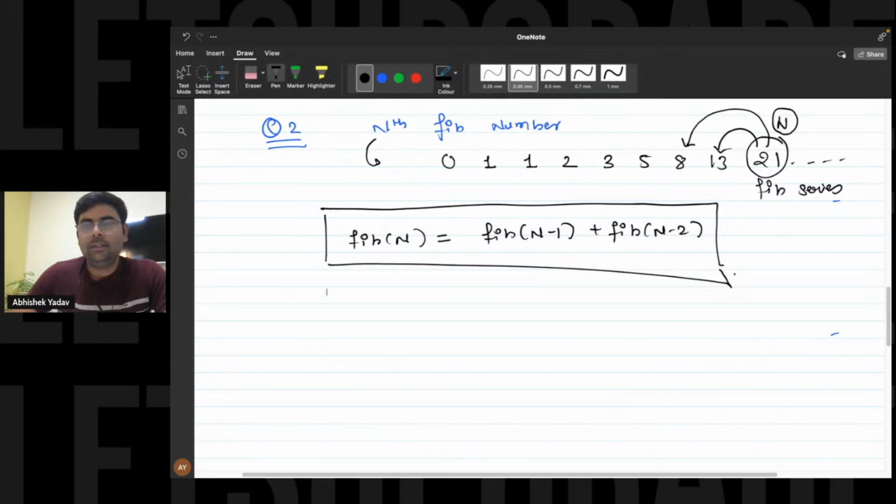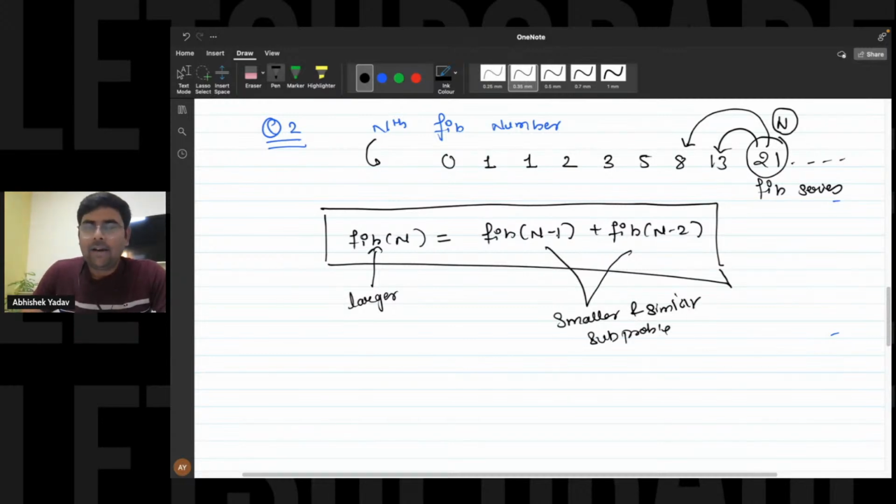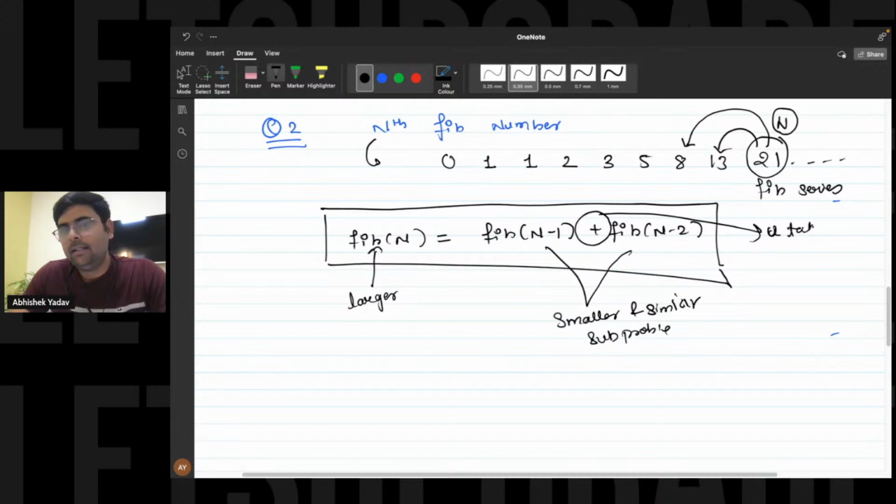You can see here, this is your larger problem statement, and these two are smaller and similar sub problem statements. After getting the result of the smaller and similar sub problem statements, we are adding it, right? So this add operation, you will take the responsibility of the calculation part.